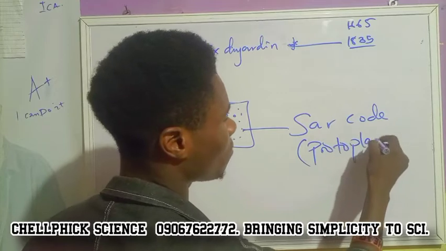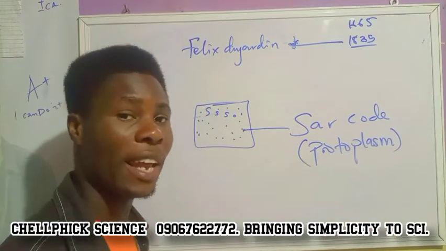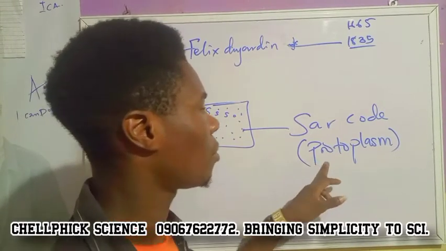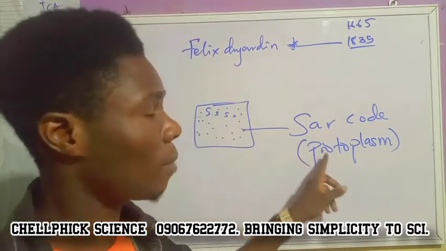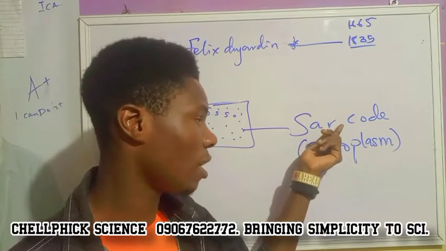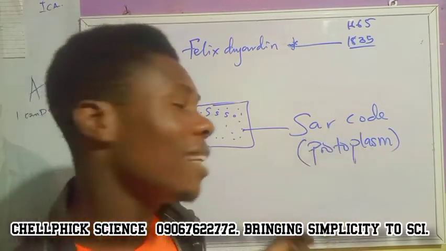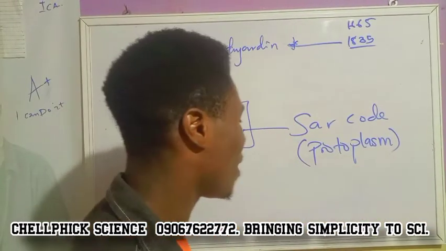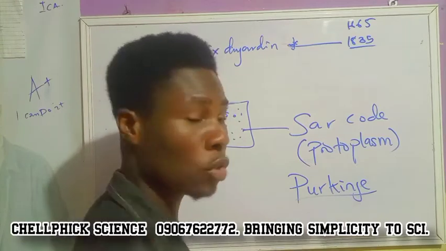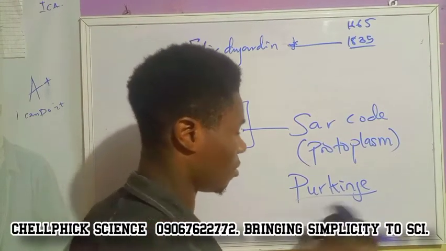It's later renamed to protoplasm. But for A-level students, at least for those who are doing GCE by GMB, Dujardin discovered the protoplasm, but however, he called it sarcode. For those doing IGCSE and GCE, please note, especially GCE, the sarcode is later renamed into protoplasm by a man called Purkinje. So Purkinje renamed the sarcode into protoplasm. But you don't need it actually.